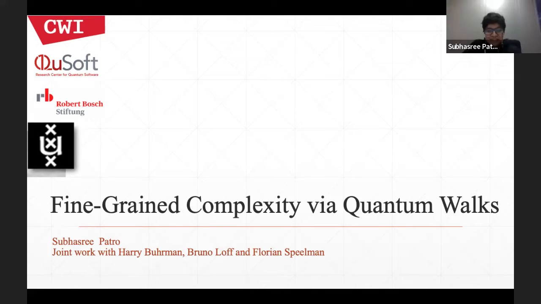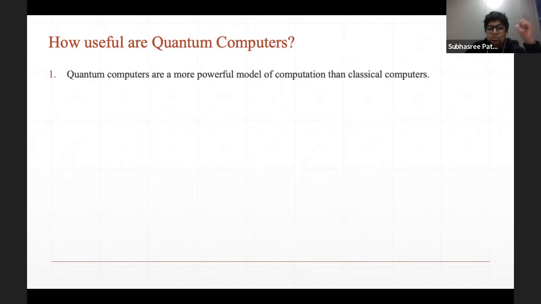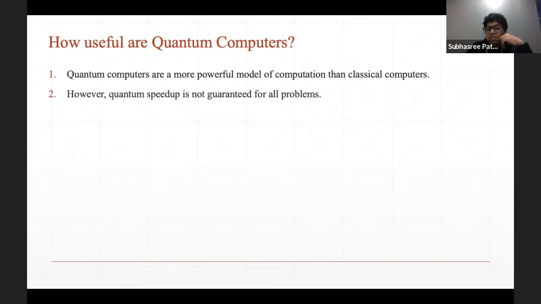Hi, everyone. I'm Subhasree Patro, and let me begin my talk. There's a lot of money going into quantum computing, and rightfully so, because quantum computers are a more powerful model of computation than classical ones. However, quantum speedup is not guaranteed for all problems.